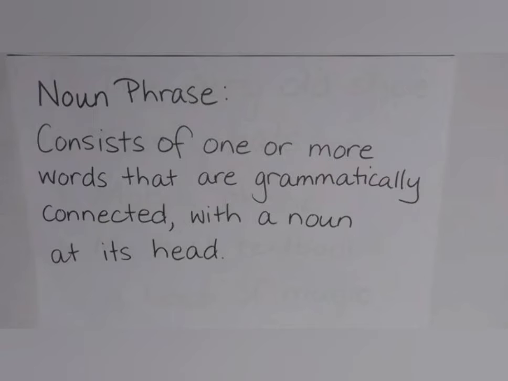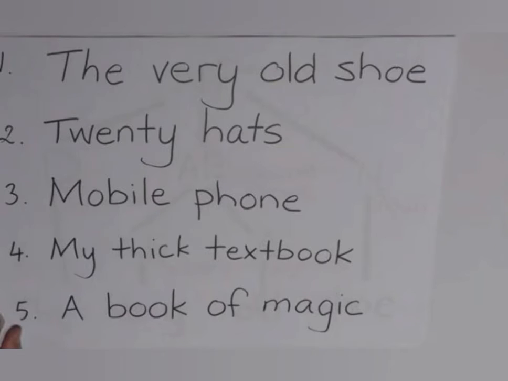That means a particular noun is described by using various other words. So that noun and those words which are describing the noun are said to be a noun phrase. वो noun plus noun को describe करने वाले जितने भी words होते हैं वो सारों को कहते हैं noun phrase. Understood? Now let us have some more examples.